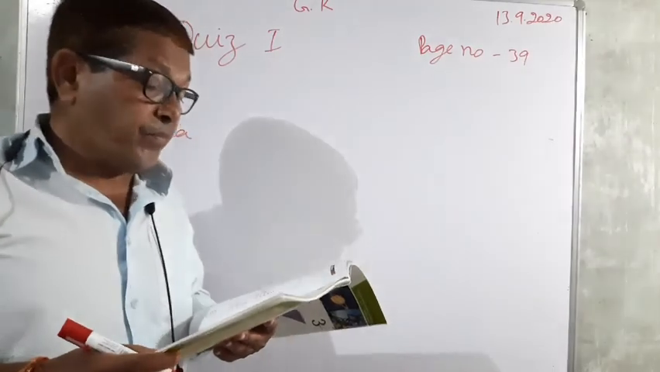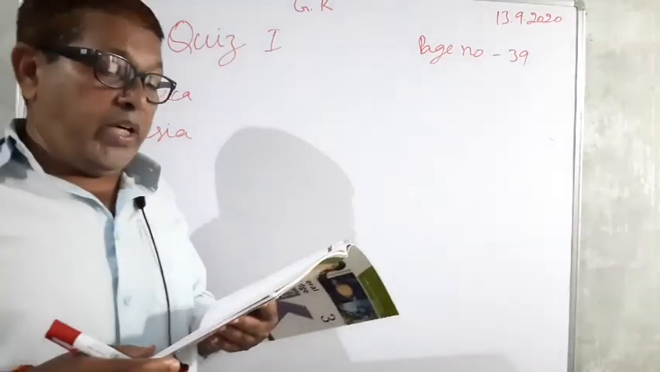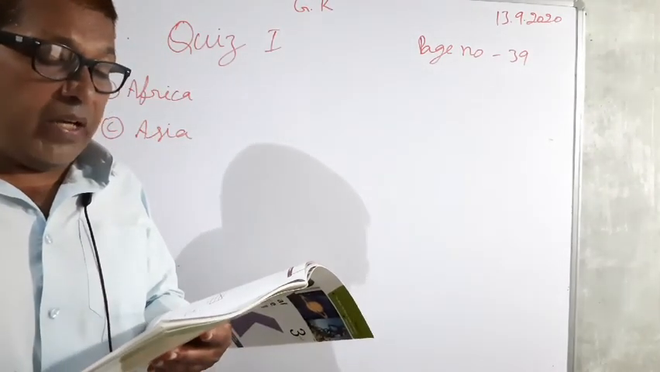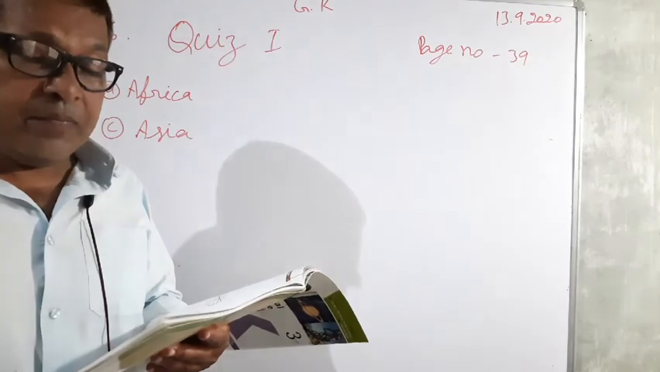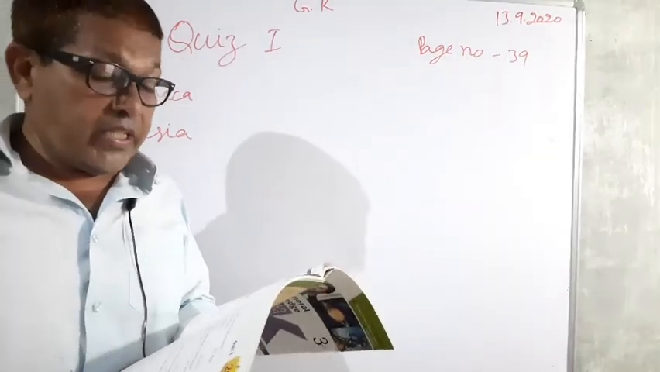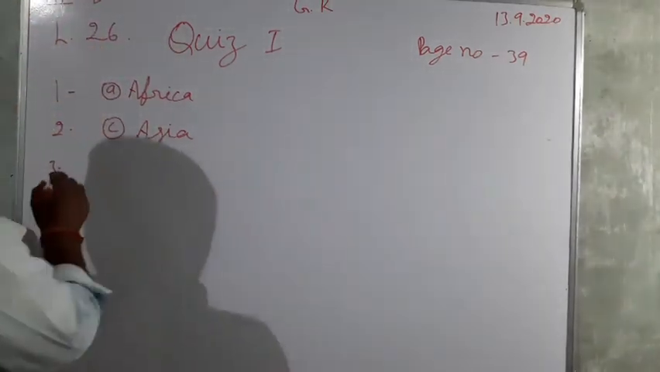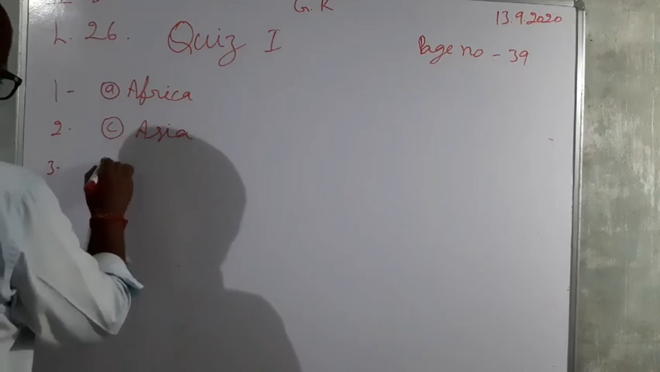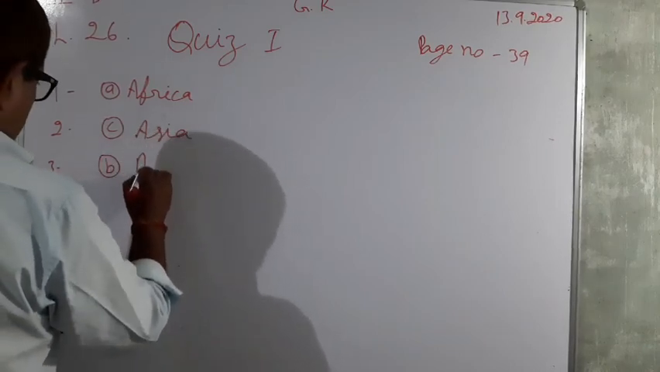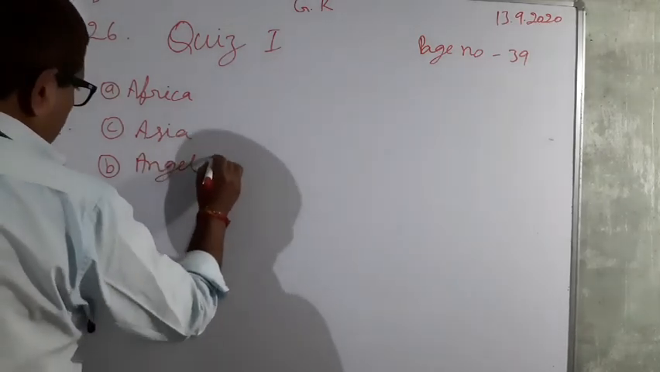Now next, which among the following is the highest waterfall in the world? Three options are here: Niagara Falls, Angel Falls, and Yosemite Falls. So here which is correct? B, Angel Falls is the correct option. So third, B, Angel Falls.